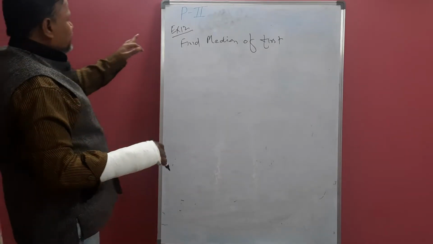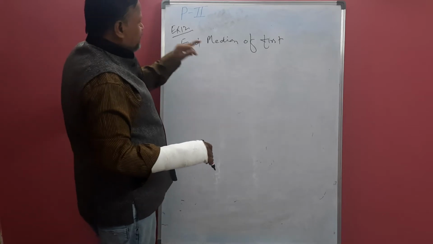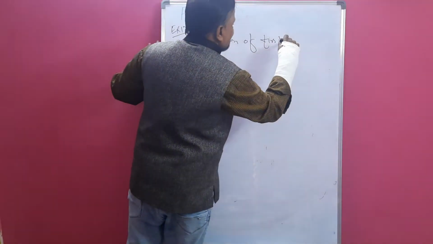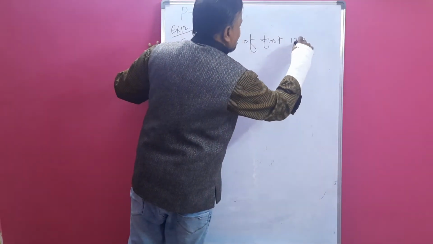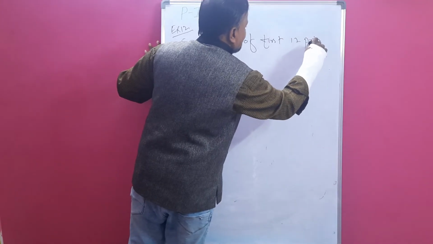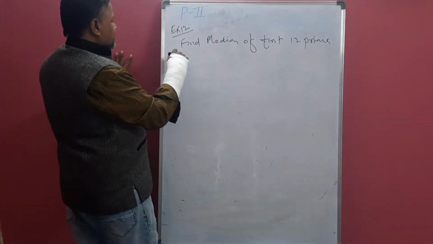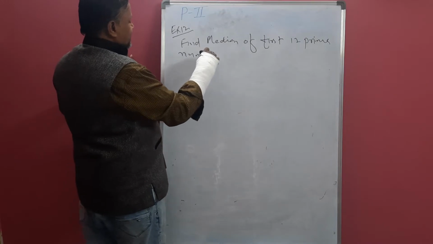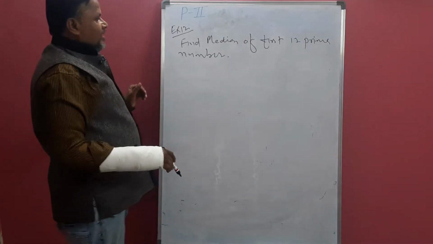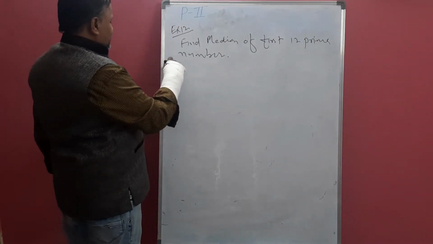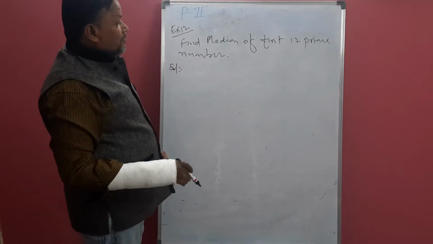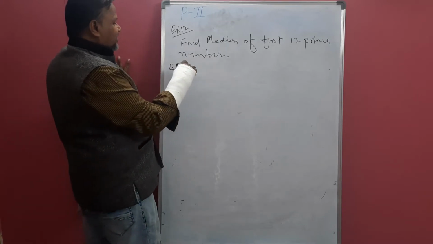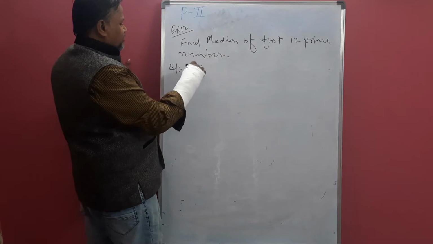Sometimes this type of question will come. Example 12. Find the median of the first 12 prime numbers. Solution: first we have to write the prime numbers. What are prime numbers?